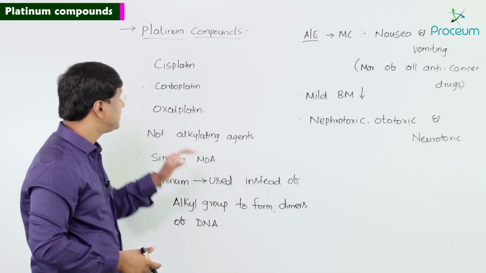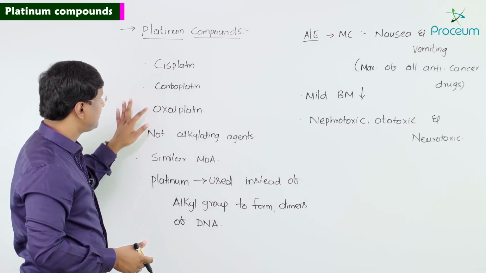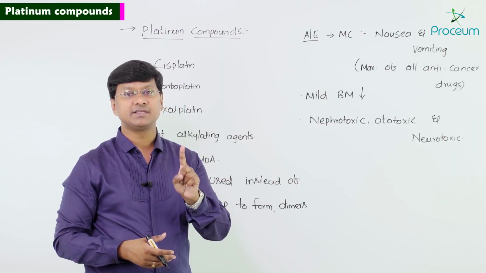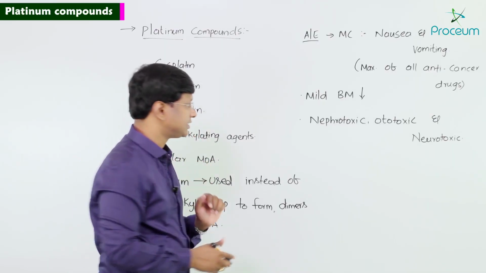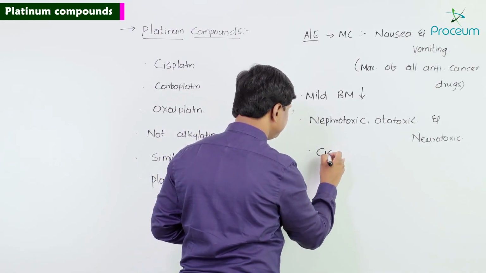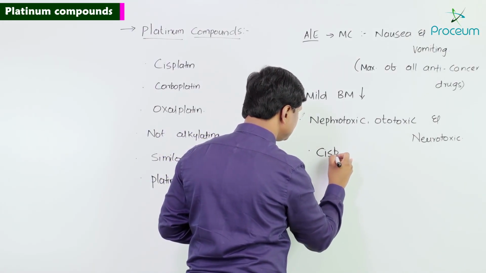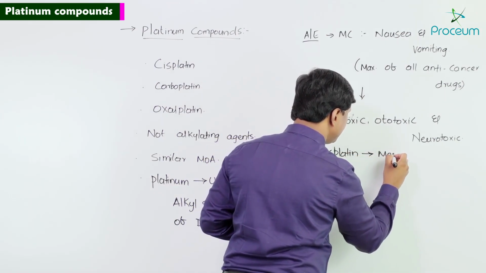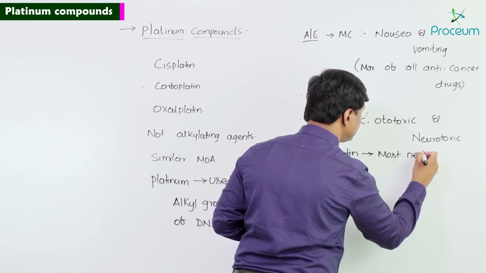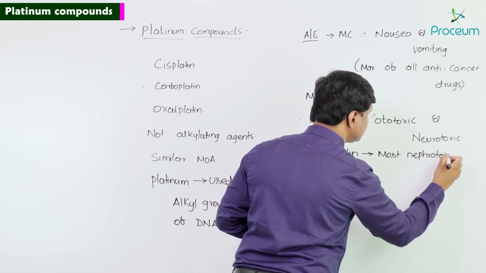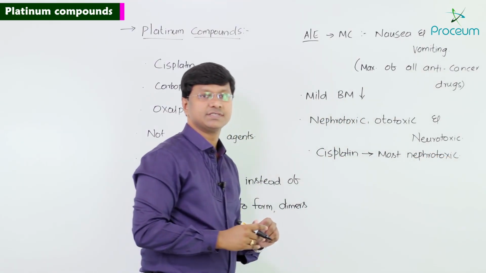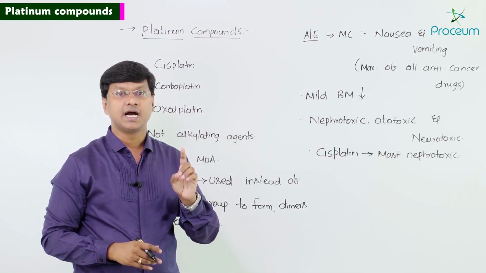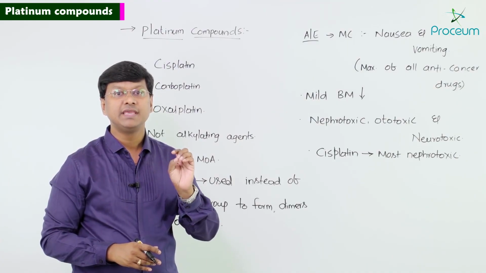Now, among cisplatin, carboplatin, and oxaliplatin, remember, cisplatin is the one which is most nephrotoxic, whereas carboplatin is more hematotoxic.